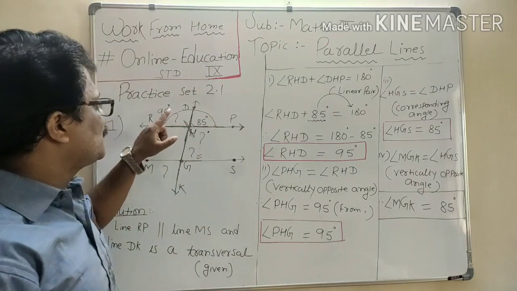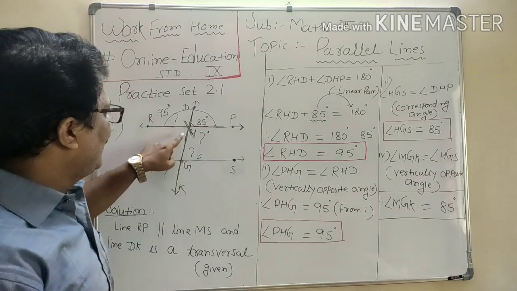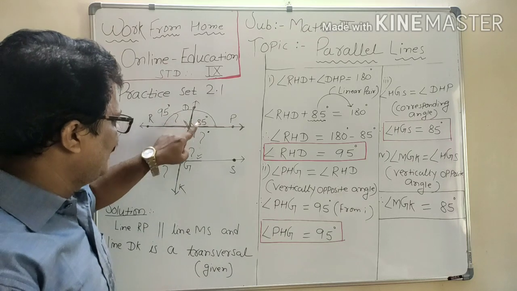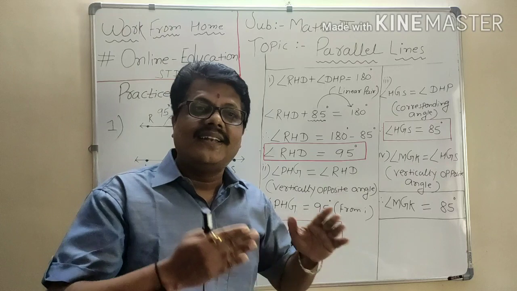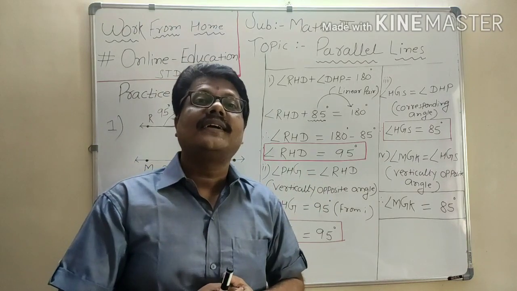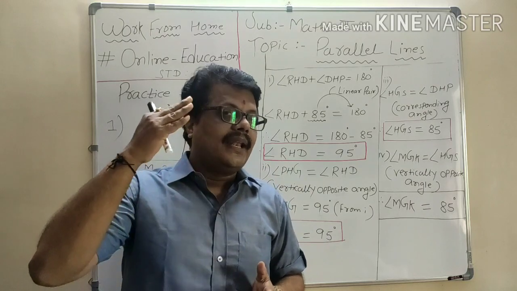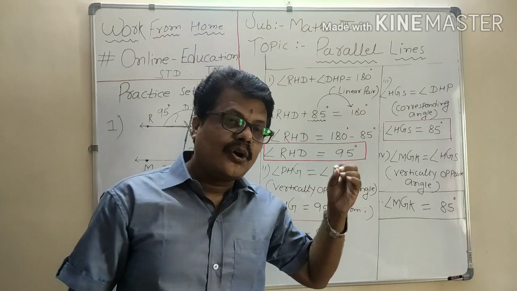Now just see, dear student, angle DHP and angle HGS: top of the first line, top of the second line, on the same side of the transversal. Such angles are called corresponding angles. And I repeatedly say that if the lines are parallel, a pair of corresponding angles are congruent.